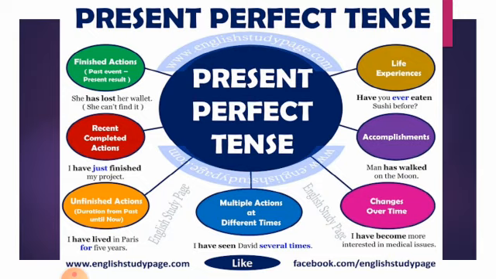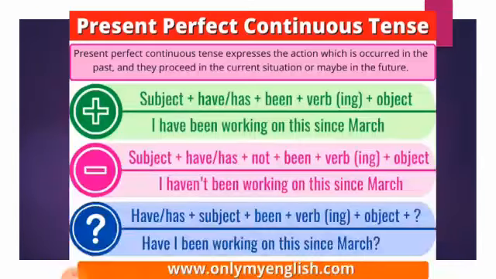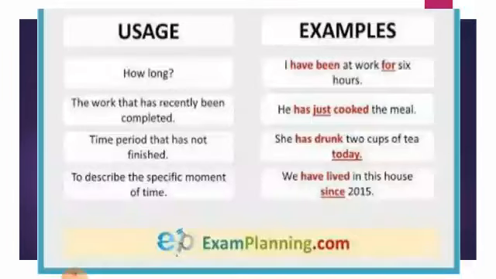I have seen David several times. Multiple actions at different times. I have seen David several times. But remember this thing: whenever there is a present perfect tense, the basic thing in it is that the work is started in the past and finished in the present.